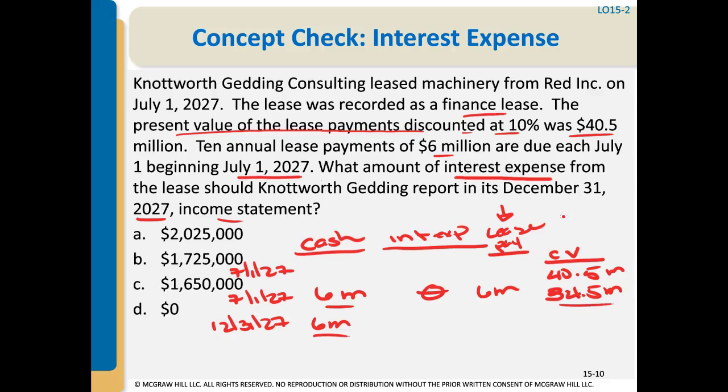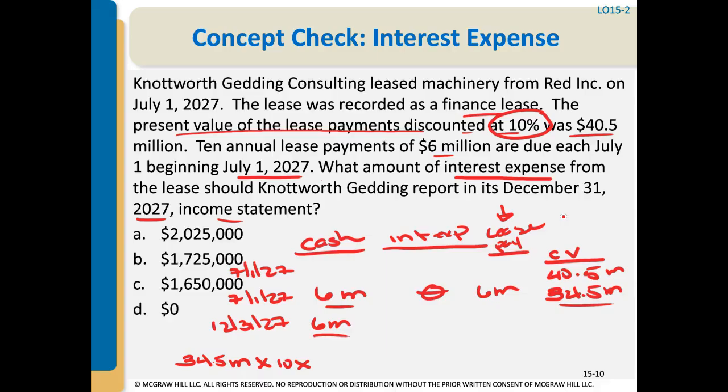Well, we're going to take our beginning carrying value of $34.5 million times the effective interest rate that we use to discount these payments, which we're told is an annual rate of 10%. However, that's an annual rate, and this is a semi-annual lease.